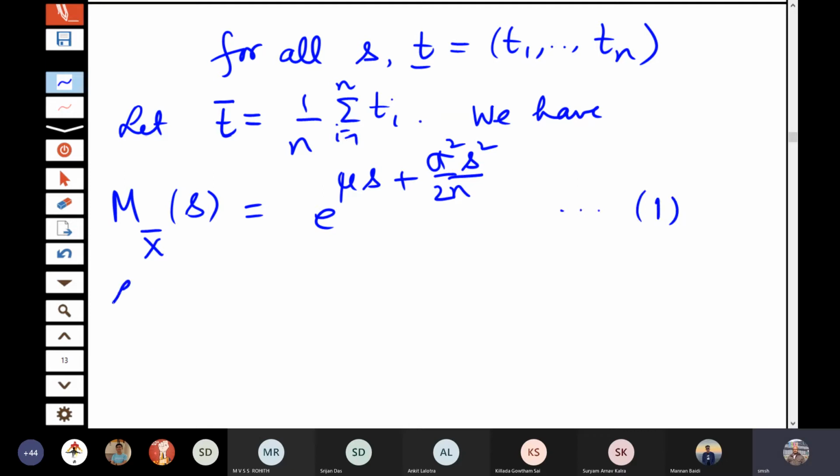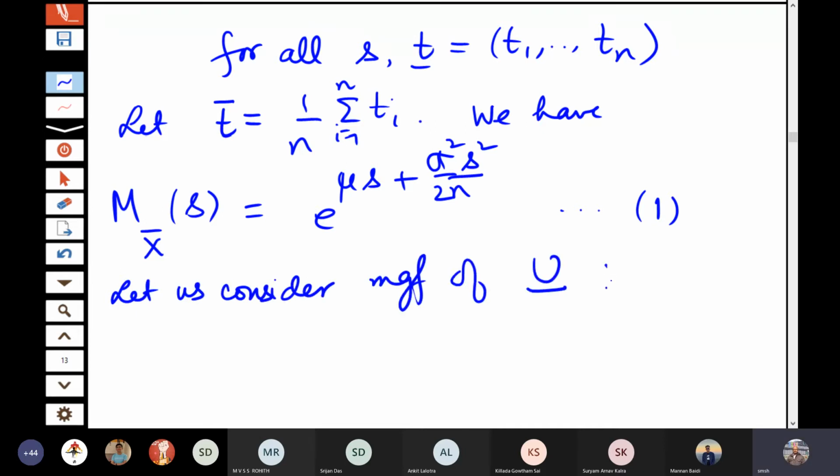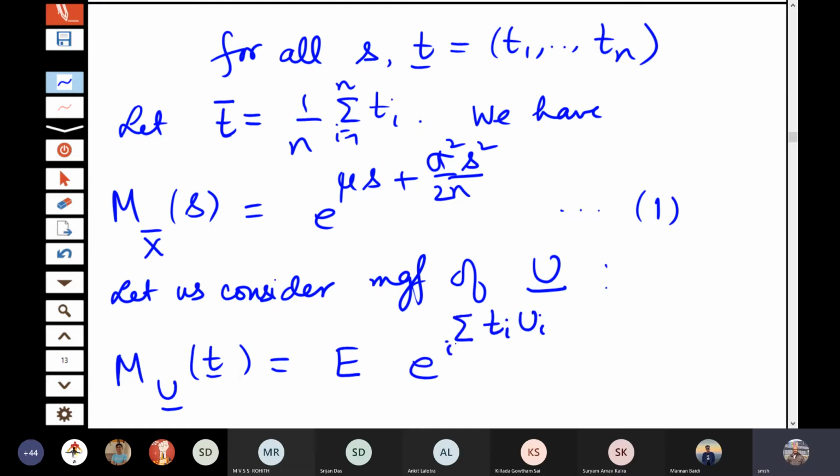Now let us consider the MGF of u, that is u1, u2, ..., un. That is the expectation of e to the power sigma ti ui, i equal to 1 to n.